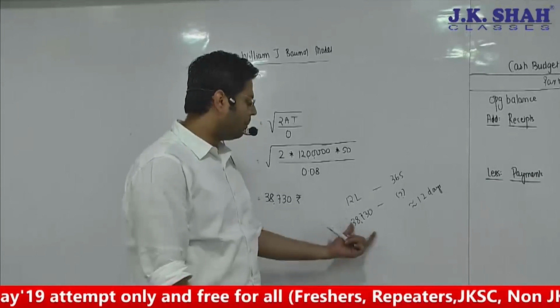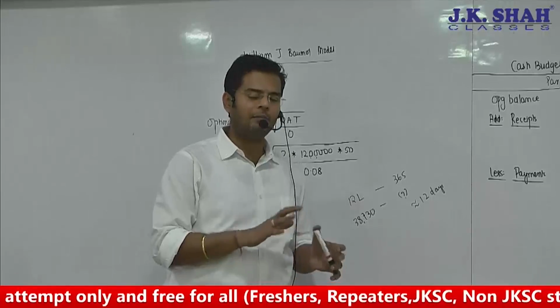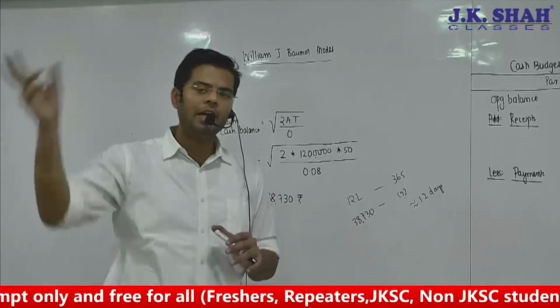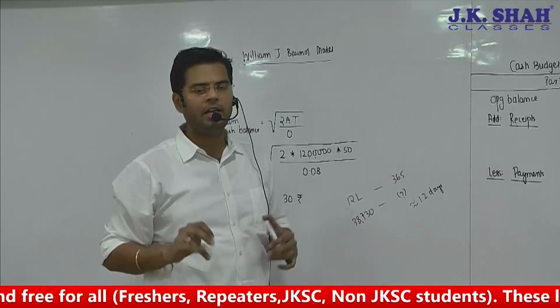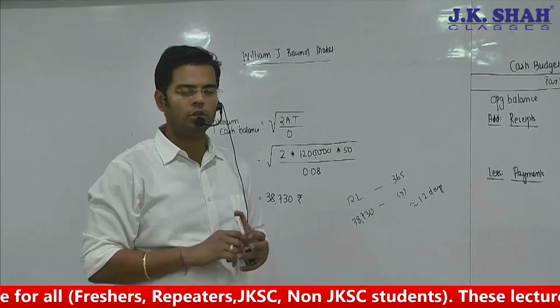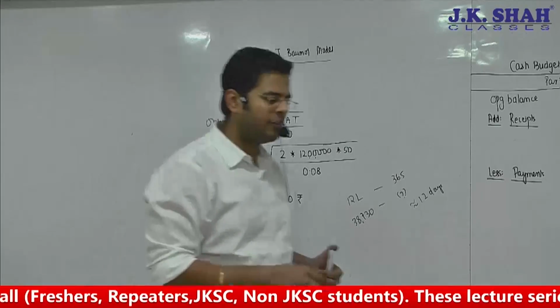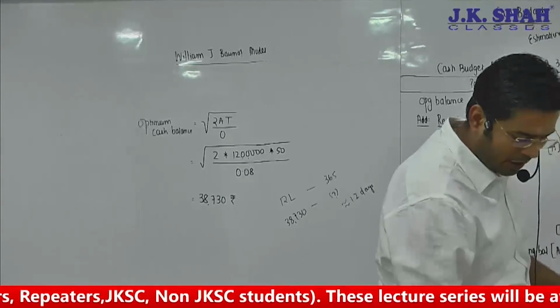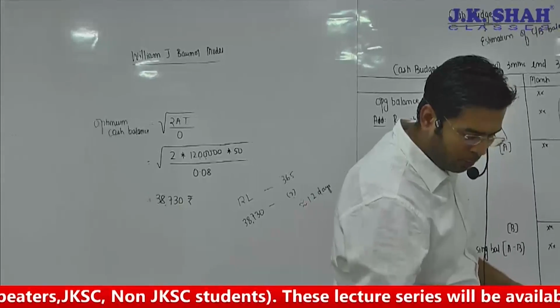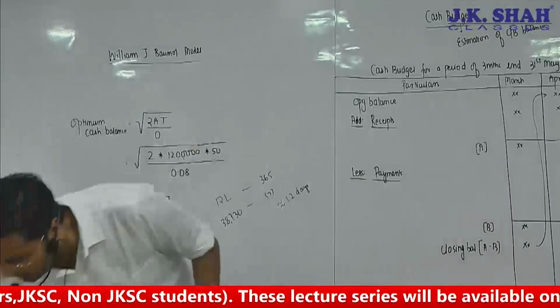So this is your optimum cash balance, that at any point of time in your business you should keep this much. Dilute your investment worth rupees 38,730. It will help you to have the least cost. Did you get this? So we have one sum that's based on the William J. Baumol model. That will be the point of discussion. So let's finish it off, friends.